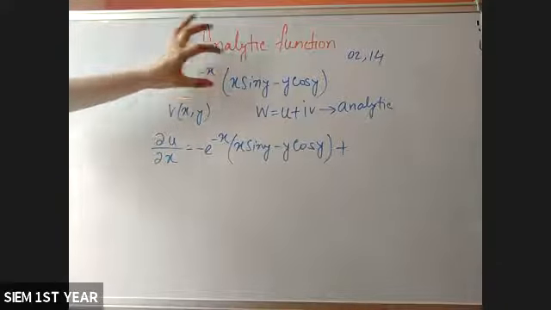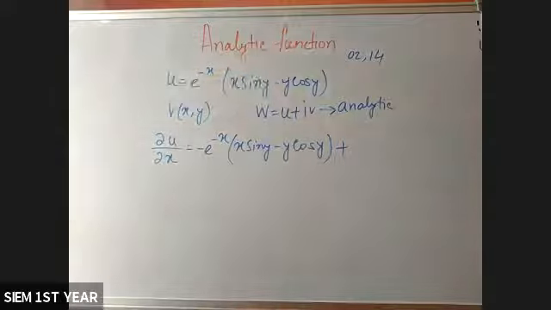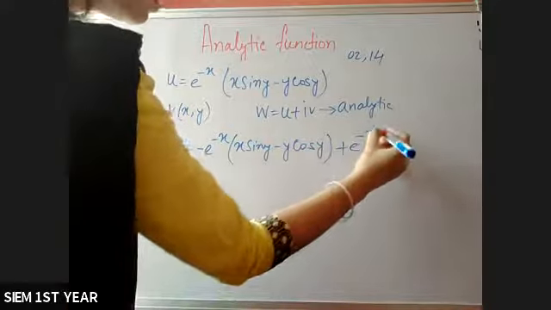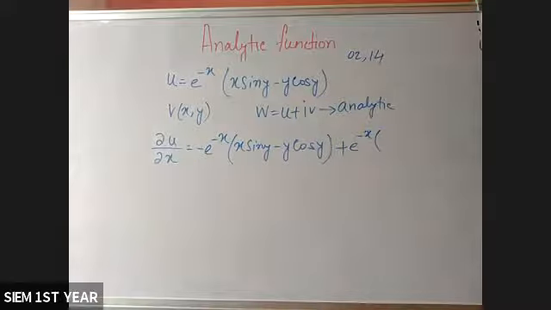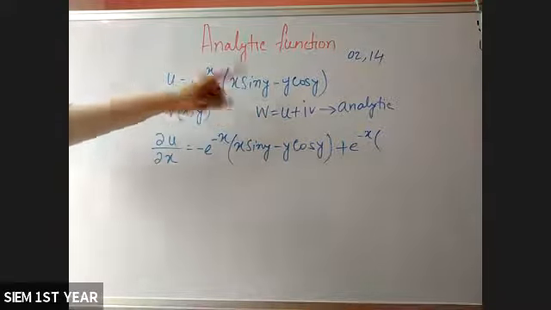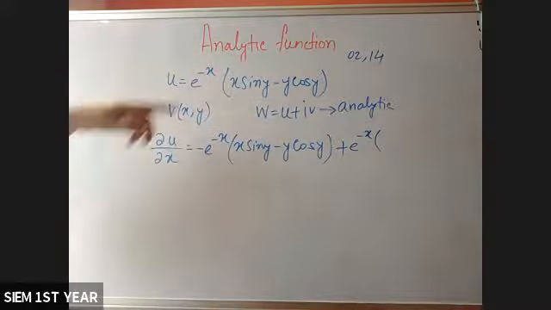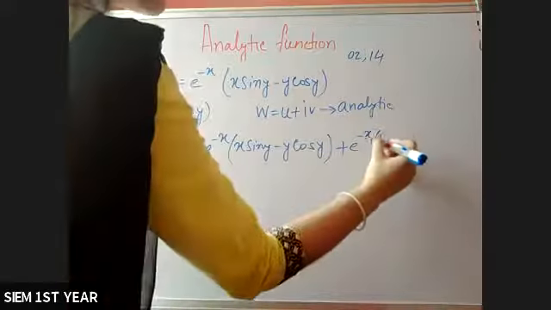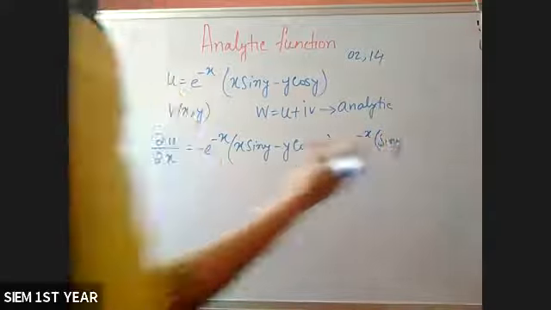next, this is constant, and you consider the derivative of the other function: e to the power minus x into x sin y. Sin y is a function of y, so it will be treated as a constant. So only differentiation of x, which gives 1, so only sin y.